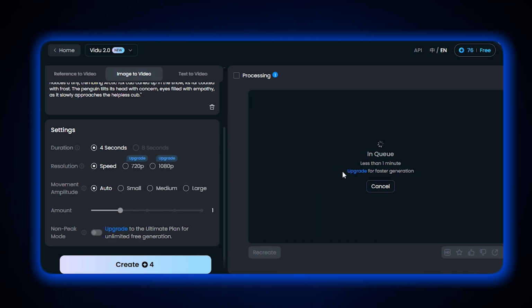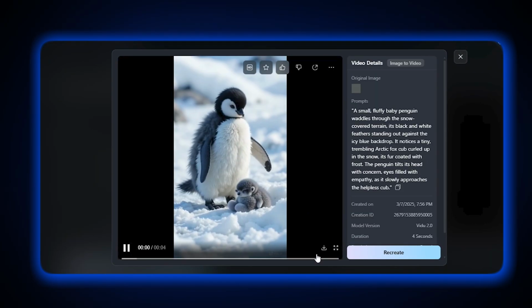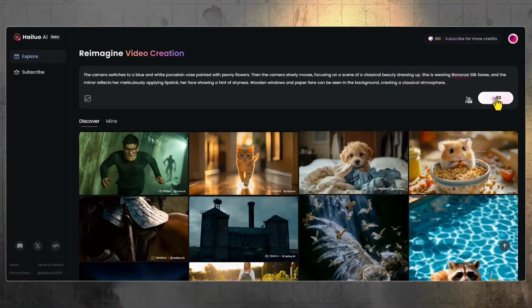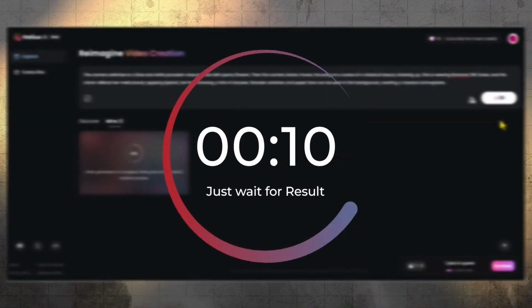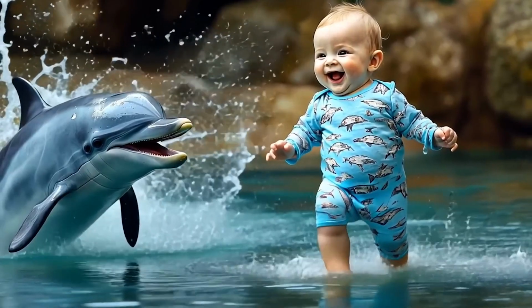Generate your video. For basic to medium animations, Vidu is just perfect. It will create videos without any glitches. But if there are some advanced scenes, then I suggest you use the other 2 tools, Hailuo and Lumalabs. And that's why I told you about 3, not just one image to video AI tool. You can see the animation quality of the video. It's just perfect.